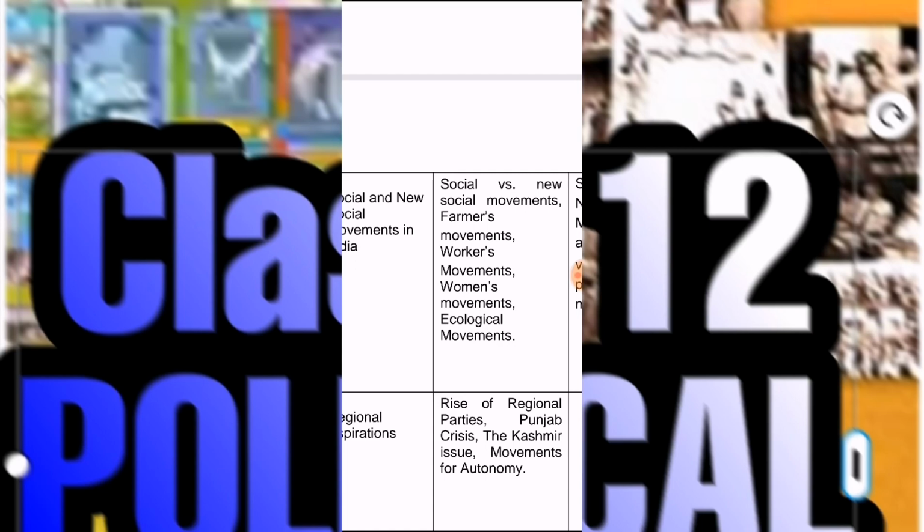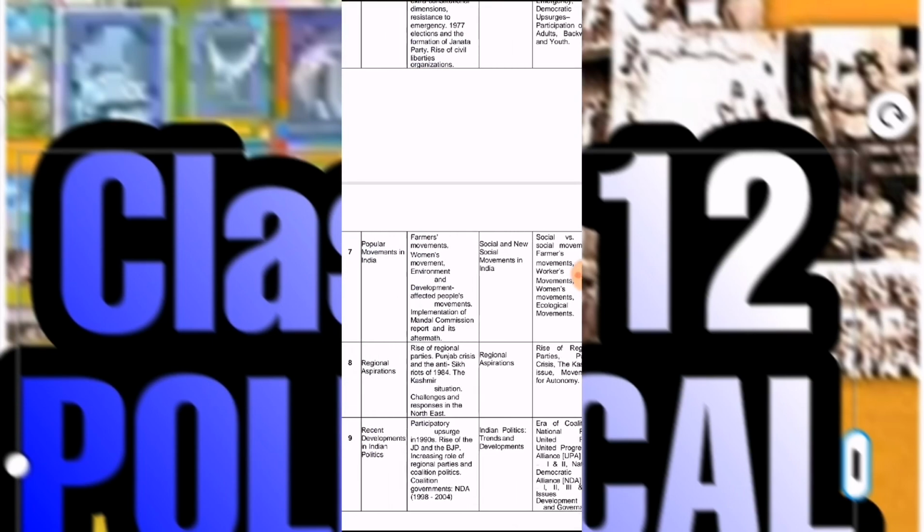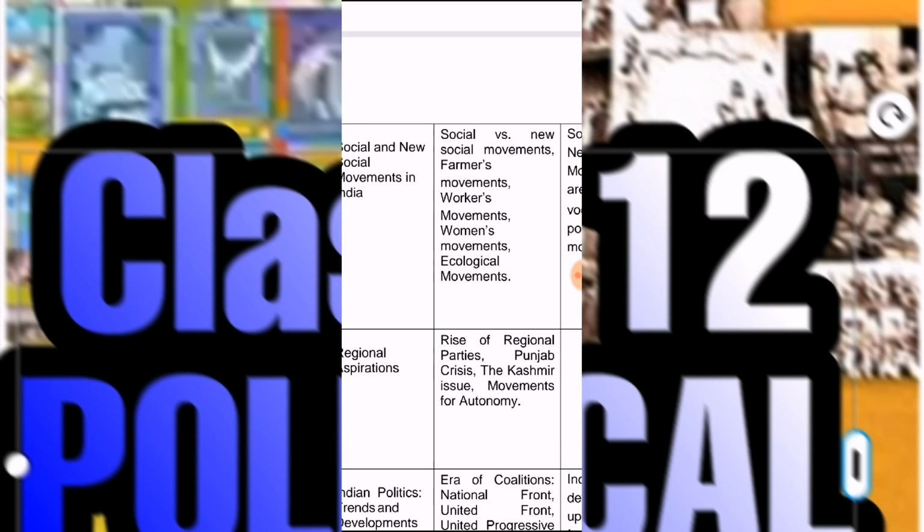This is the topic suggested by the CBSE board. This topic is also very important for the project activity. You can choose any one topic according to your convenience. Then chapter number 8 is Regional Aspirations. Here the major focus is on the topics of the Punjab crisis, Kashmir issues and the movements for autonomy.